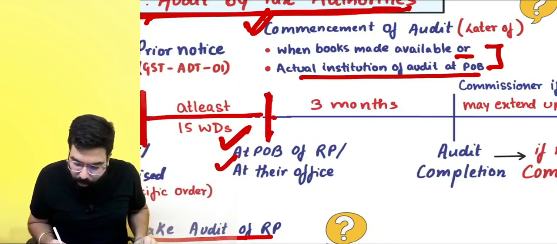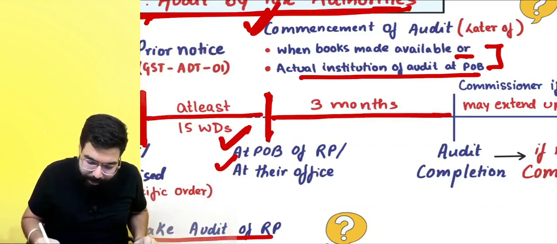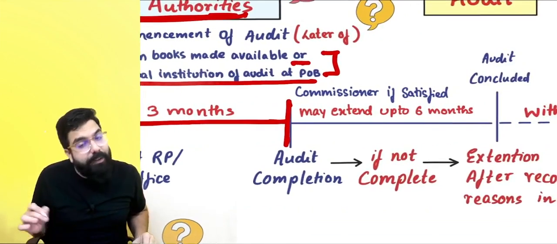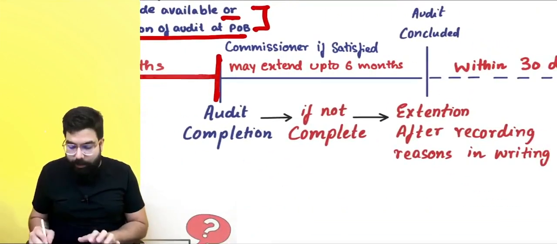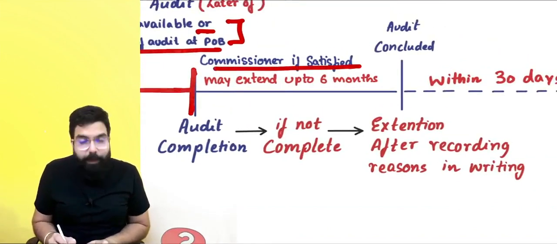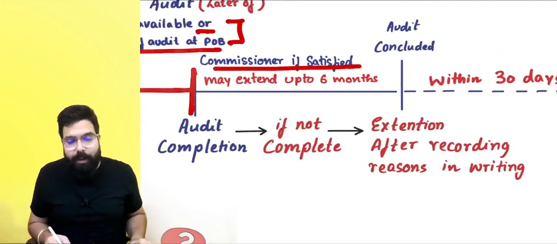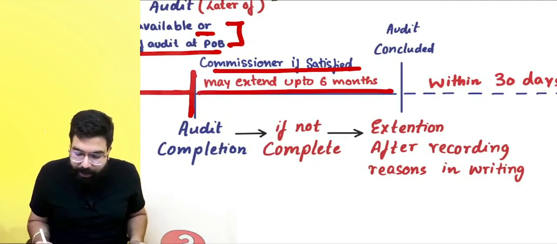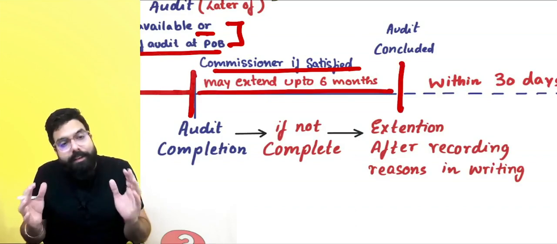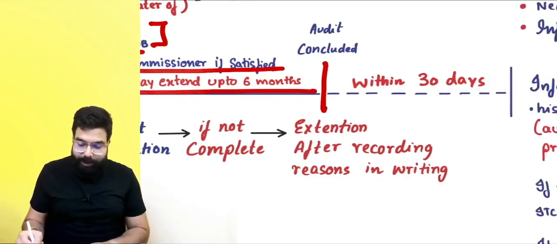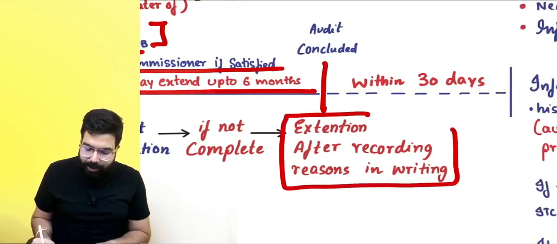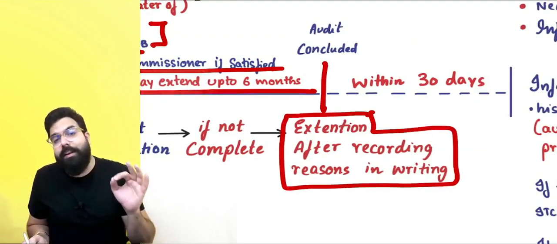Okay, sir. Now once the audit has commenced, audit should get over within 3 months. If audit could not be completed within 3 months, then the commissioner, if he is satisfied, may extend up to 6 months. So 1 month, 2 months, 3 months, depending on the commissioner. Depending on the reason, he can extend by 6 months. So extension will be given by the commissioner only after recording the reason in writing.